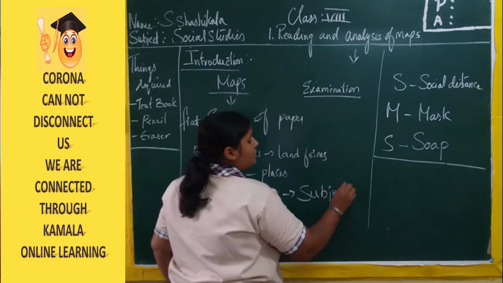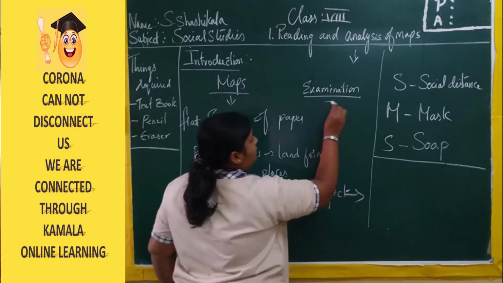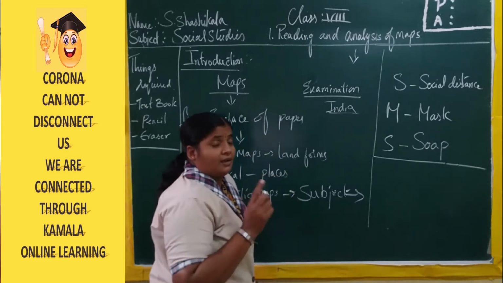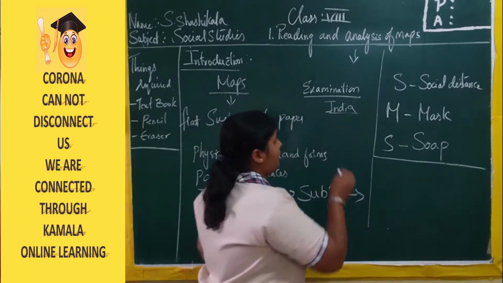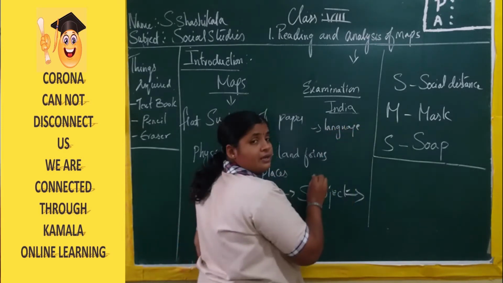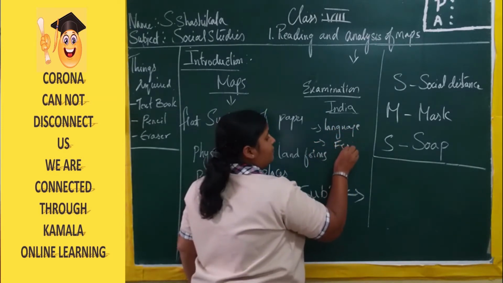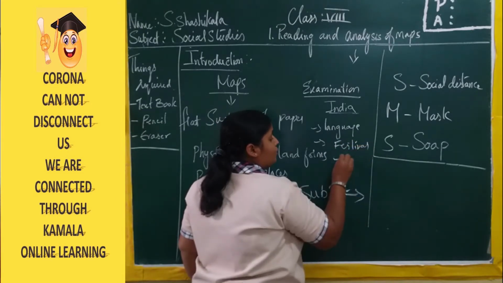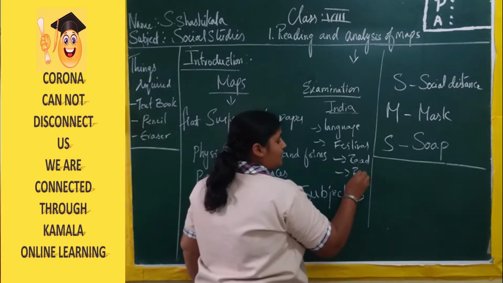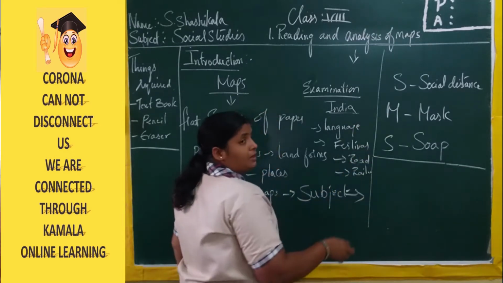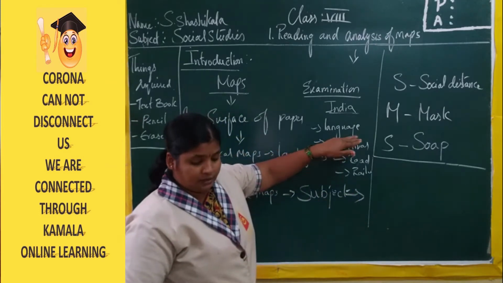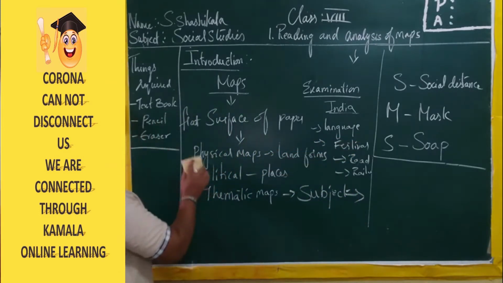One subject means, now, about India. In India, if you want to know about the language of the whole country's people, here we will have one language map. Next, the festivals map, the roadways, the railways. Now, these all come under one particular subject where we read about one thing in detail. So, this will come under the thematic map.